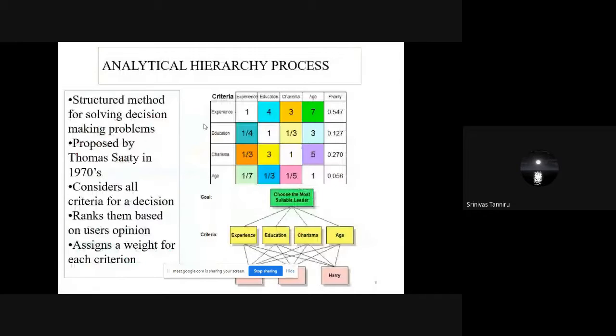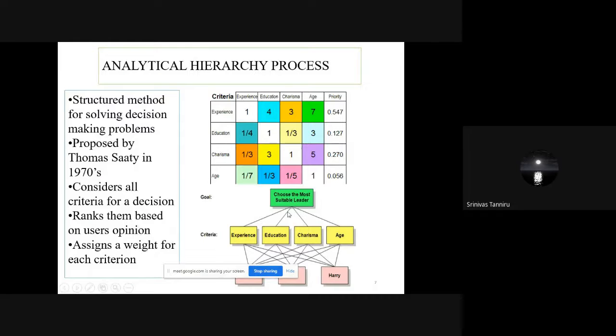Before going into that, the analytical hierarchy process is a multi-criteria decision-making method developed nearly in the 1970s. It considers all criteria for decision making, all criteria are ranked based on the user's opinion, and each criterion is assigned a weight.